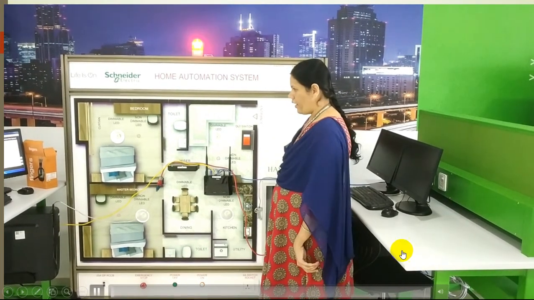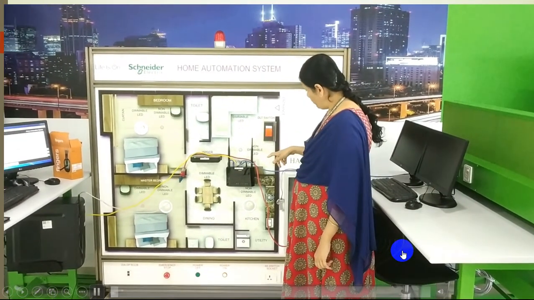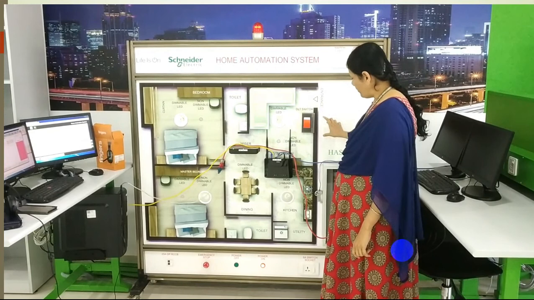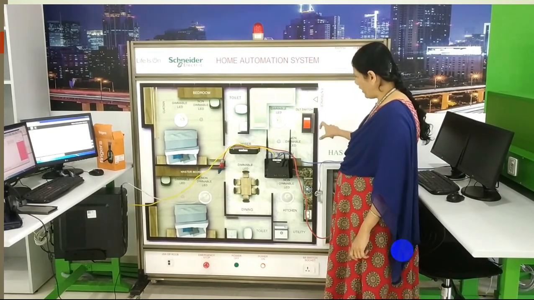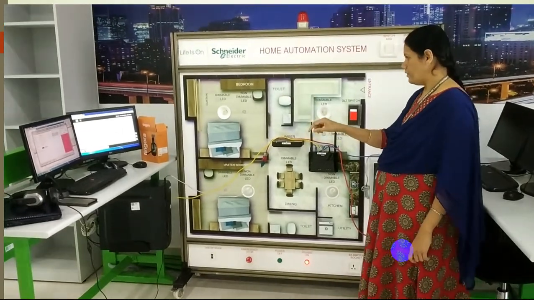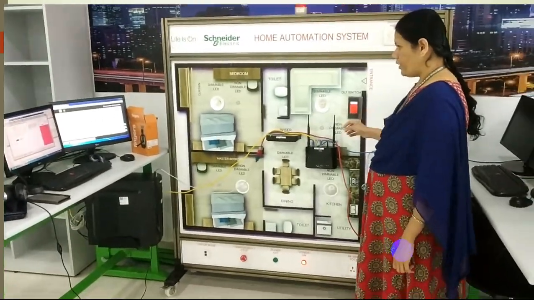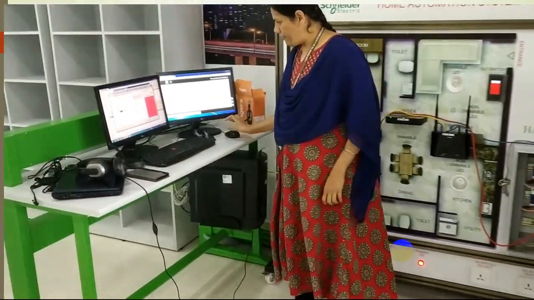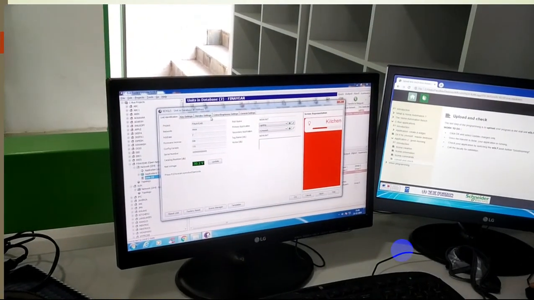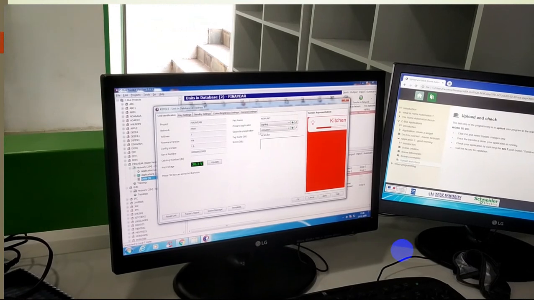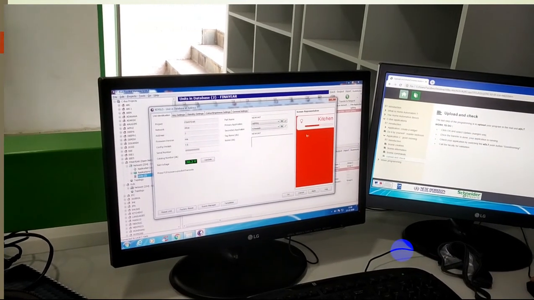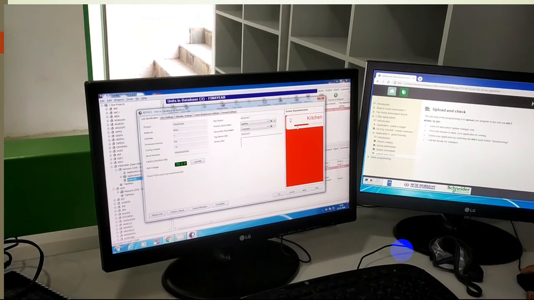In the system workbench, I already explained how to control the kitchen lighting, the master bedroom lighting, and both simultaneously. First I will show the result of only the kitchen lighting. In this program we have created this, right? The key settings, all the things we have arranged, and after that you get a screen like this one. Only the kitchen lighting we are controlling.